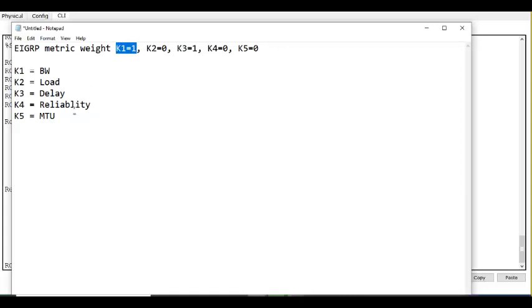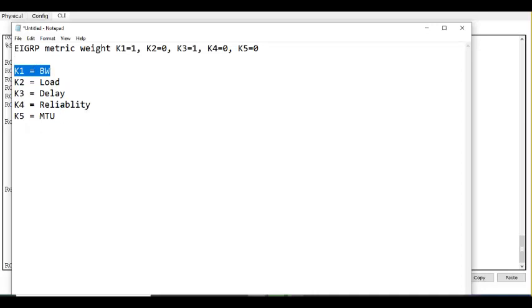K1 is bandwidth and K3 is delay, both 1, which means you have to consider them. Bandwidth and delay is what the metric of EIGRP is.